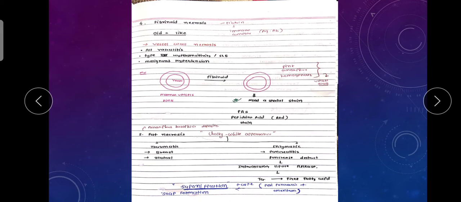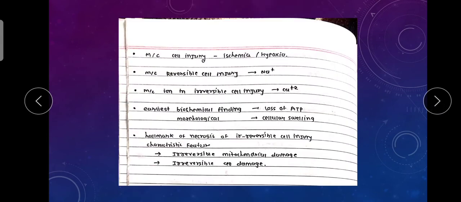Okay, then the fat necrosis. Fat necrosis is a chalky white appearance. It is two types, traumatic and enzymatic. Traumatic in a breast injury and gluteal injury, and the enzymatic is pancreatitis and pancreatic duct destruction. So as we know, pancreas can produce lipase enzyme which can destroy the triglyceride into free fatty acid, and with calcium it can go into saponification, soap formation. Okay, so most common MCQ for this topic.